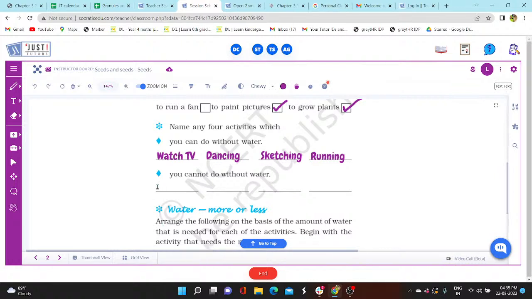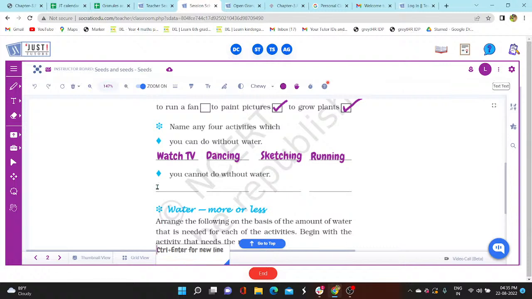So basically we have to write the activities that we have to do with water only. So painting, you can't do painting without water. Then swimming can't be done without water. Then we have cooking.